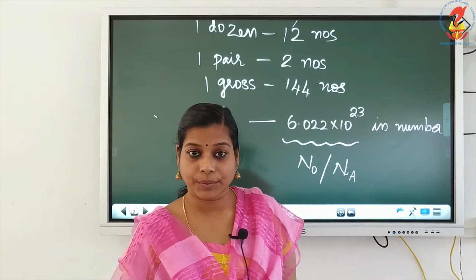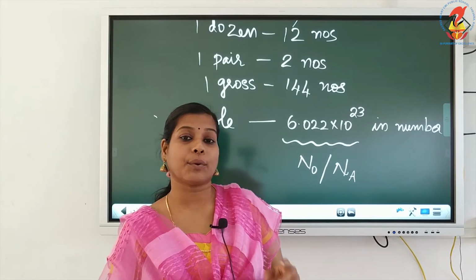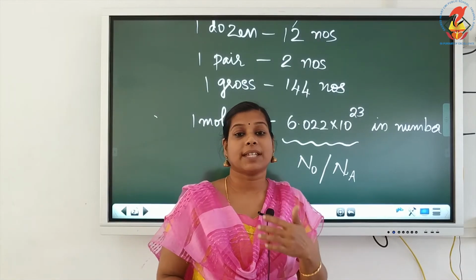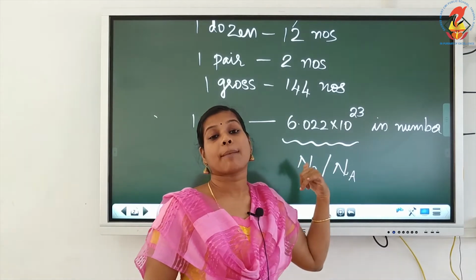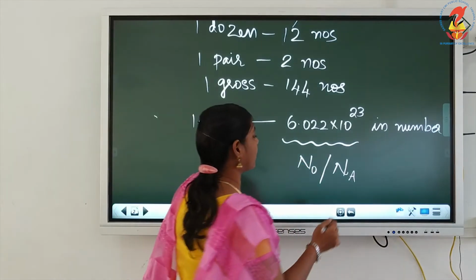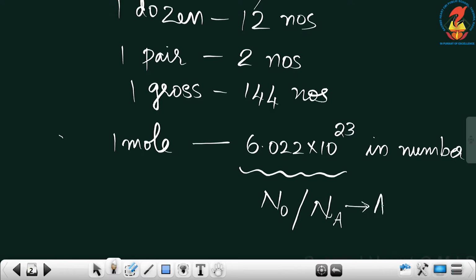Is it clear to you? Once again I will tell you, 1 mole of any material, if you are taking, the number of particles is fixed, and we will call it the Avogadro number. This is known as the Avogadro number. Na, or 6.022 into 10 raised to 23, is known as the Avogadro number.